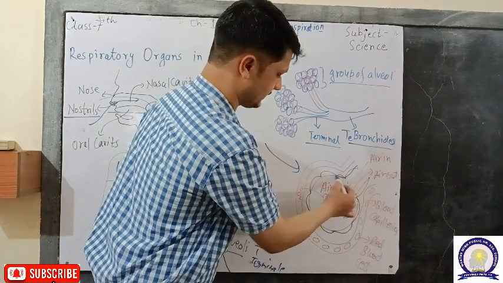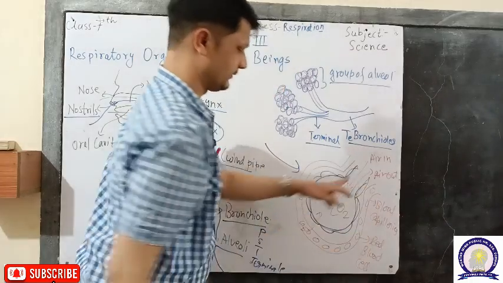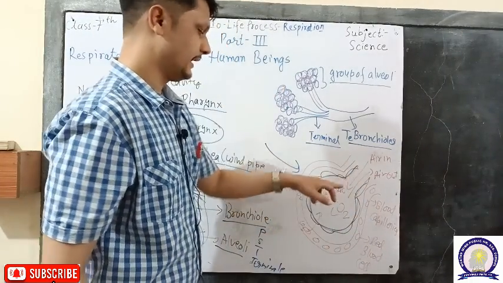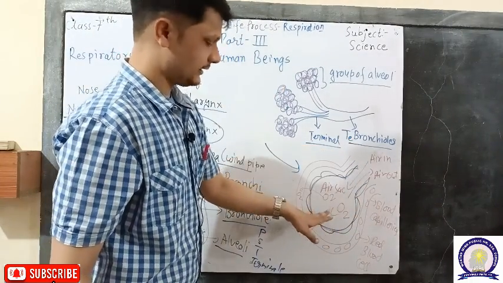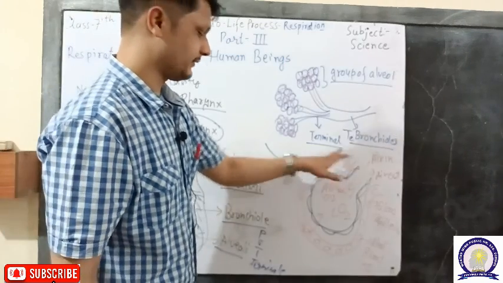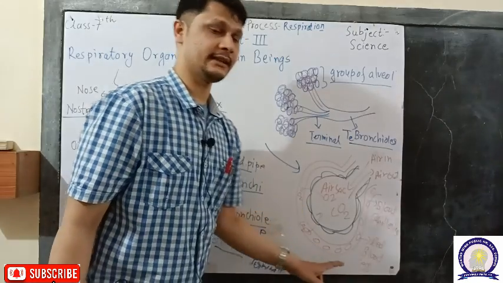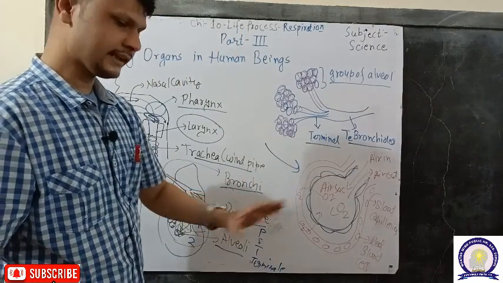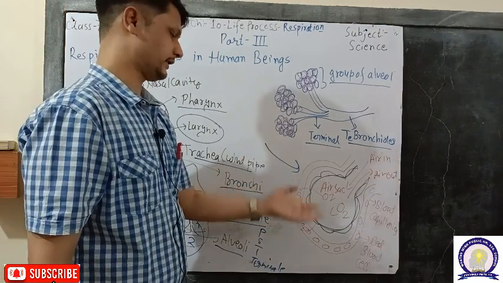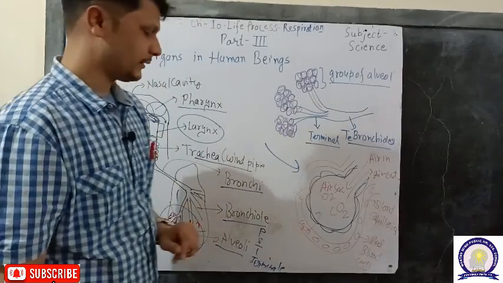Now I explain a single alveolar sac, or single alveolus. It is lined by a single cell layer, and each alveolar sac is covered with blood capillaries, which contain red blood cells responsible for the transportation of CO2, carbon dioxide.